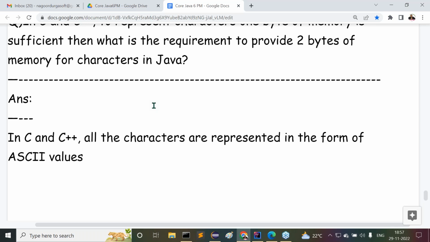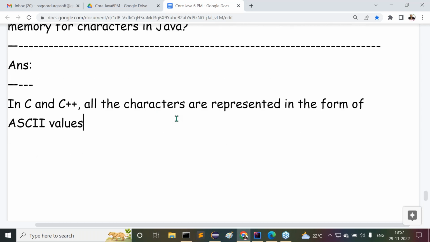Am I right? Observe carefully. In the form of ASCII values.